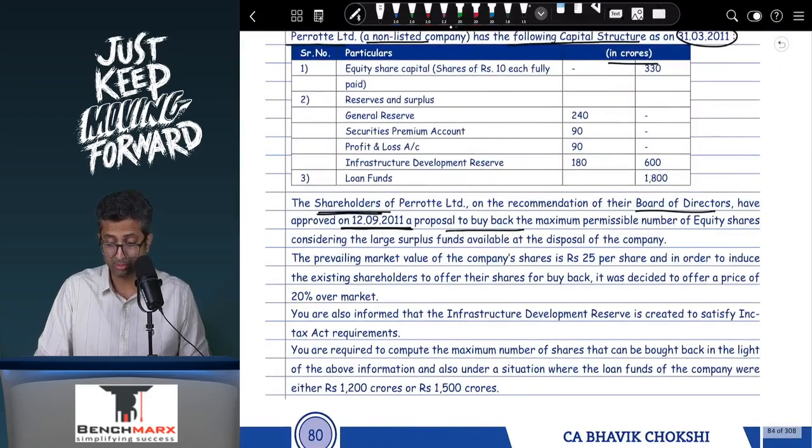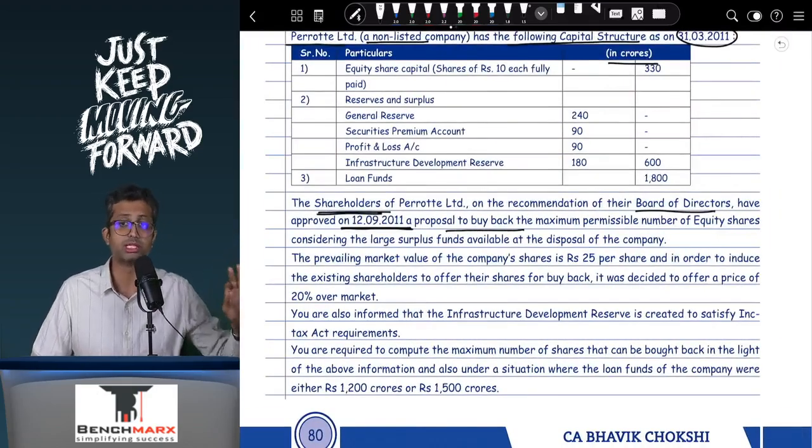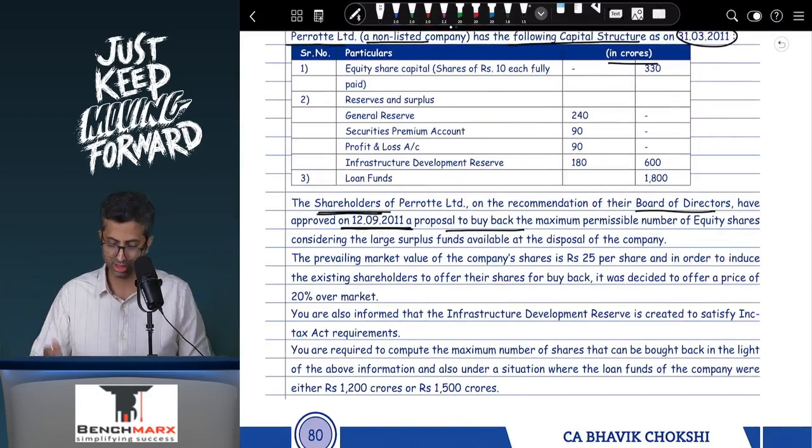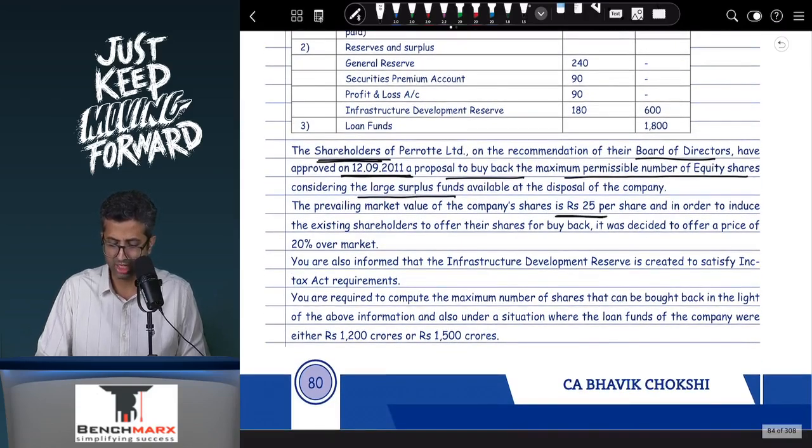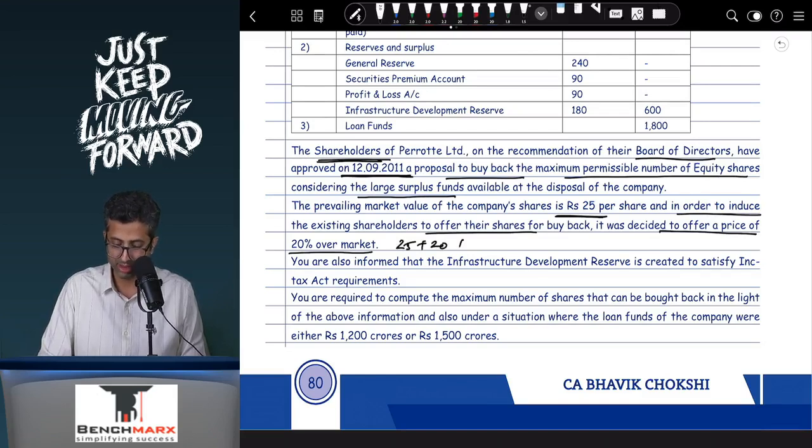So shareholders have approved, and if shareholders have approved, that means 25% is the limit. If nothing was given, in any case you would have taken 25% as a limit. To buy back maximum permissible number of equity shares, considering the large surplus available with the company, the prevailing market value of the shares is 25, and in order to induce the existing shareholders to offer their shares, it is decided to offer a price of 20% over the market. So 25 plus 20%, and this will come to around 30 rupees is the buyback price.